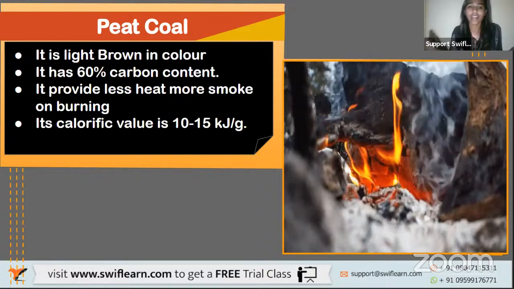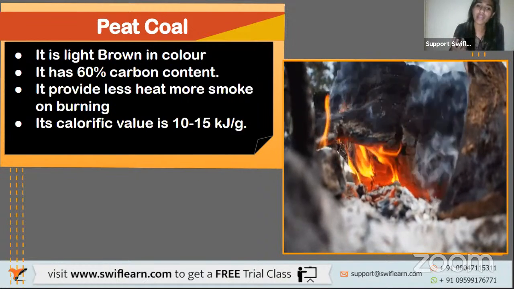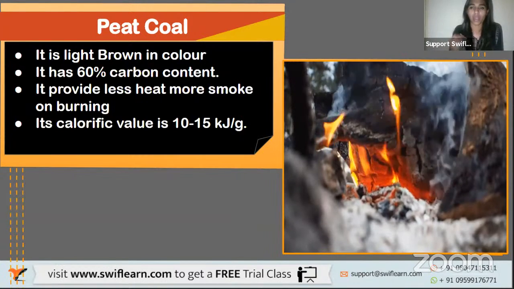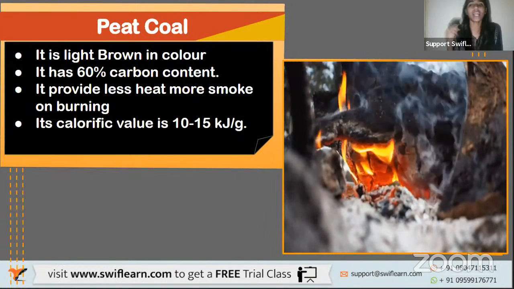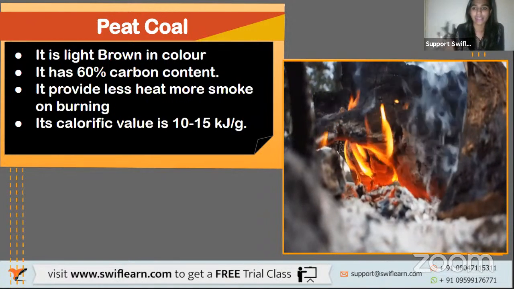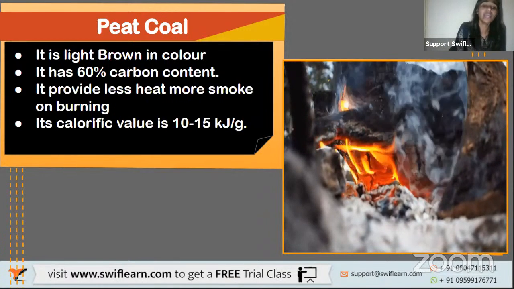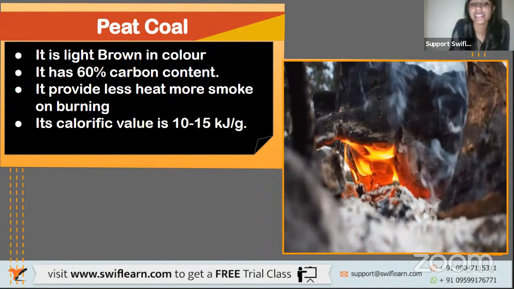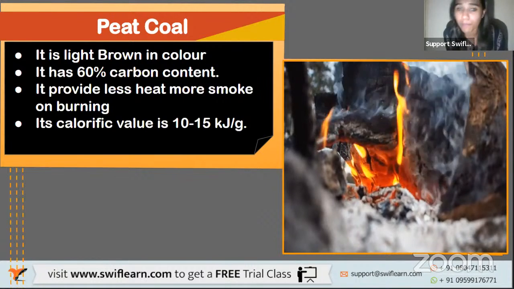That is why peat coal is not considered an ideal fuel, yet it is still used at some places. The calorific value of peat coal is 10 to 15 kilojoules per gram.